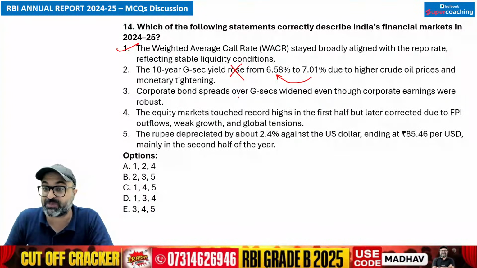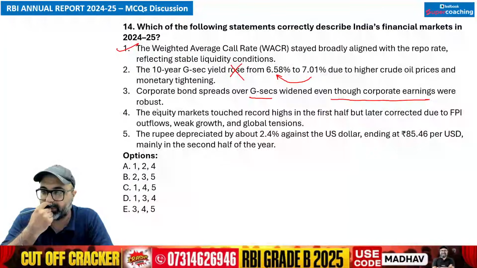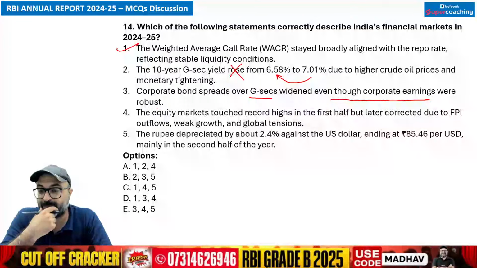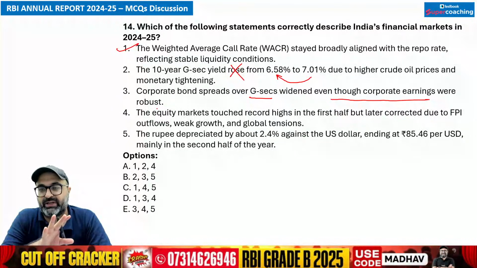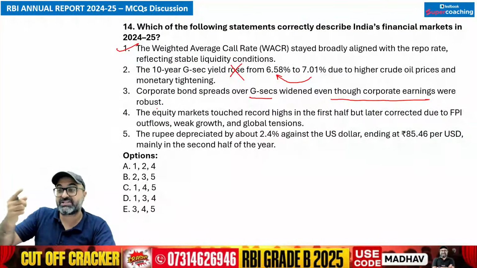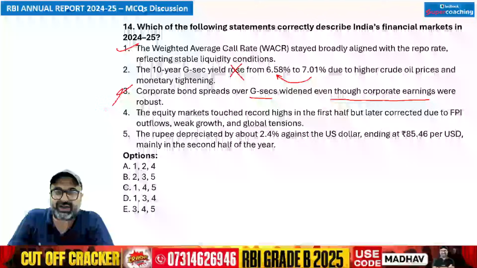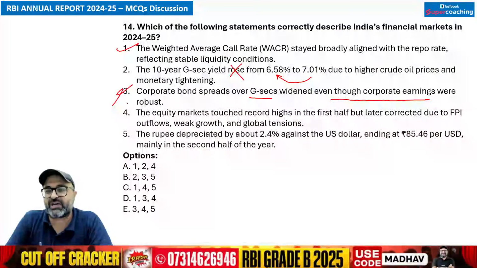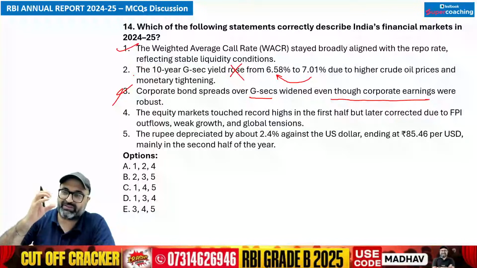The corporate bond spreads over government security widened even though corporate earnings were robust. तो जो आपका corporate bonds है, if I talk about them, so the corporate bond spread over government securities widened even though corporate earnings were robust. No, sir. Spread widened because earnings slowed down, not because they were robust. तो याद रखना ये जो spread है वो क्यों बढ़ा, क्योंकि corporate earnings have shrunk, उसकी वजह से एक gap बढ़ा.